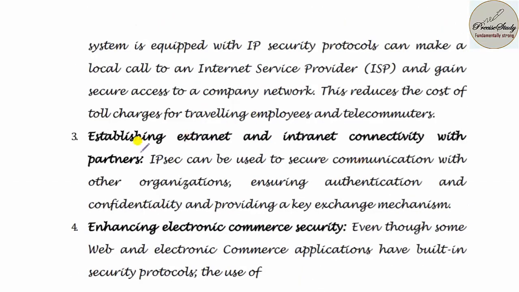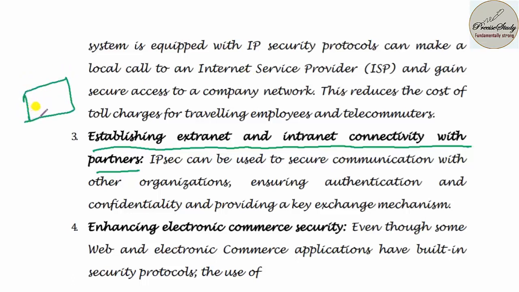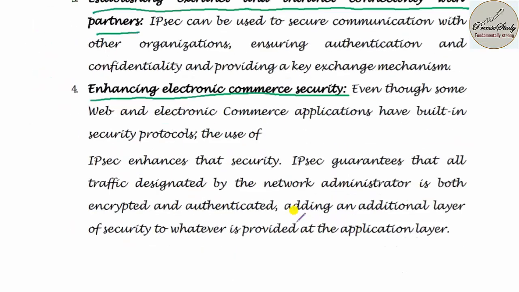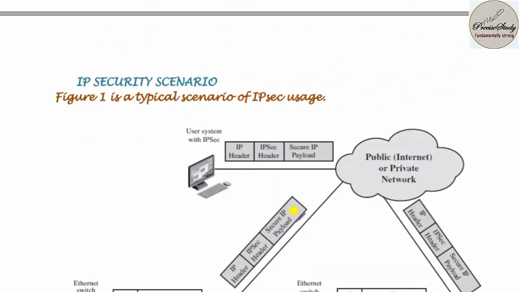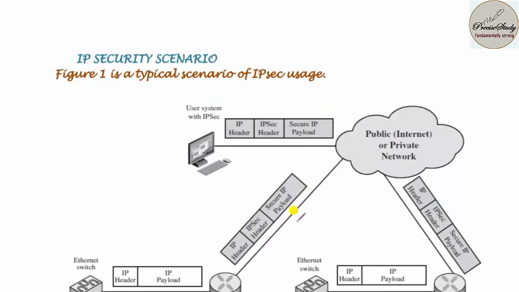The third advantage is establishing extranet and intranet connectivity with partners so that it will be a secure mode of communication. Suppose you want to communicate within the office. At that time you should not use the internet, you have to make use of an intranet. The fourth advantage is enhancing electronic commerce security. Suppose you are shopping with the help of Amazon.com or Flipkart. At that time, privacy and security should be given by the network provider.